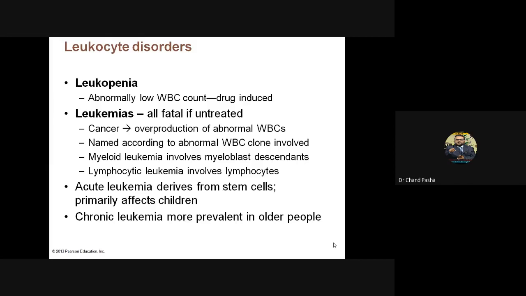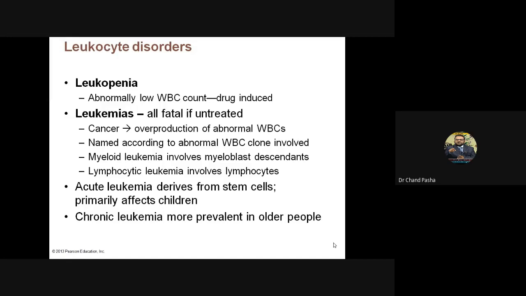named according to the abnormal WBC clone involved. Myeloid leukemia involves myeloblast descent, from the initial parent stage itself. If it is having a problem, we call it myeloid leukemia. And lymphocytic leukemia involves lymphocytes. There is lymphocyte deficiency, so here the defending system is compromised, but the person can survive. Oxygen carrying capacity will be normal. But in myeloid leukemia, basically neutrophils are not there. In lymphocytic, T and B cells are not there.